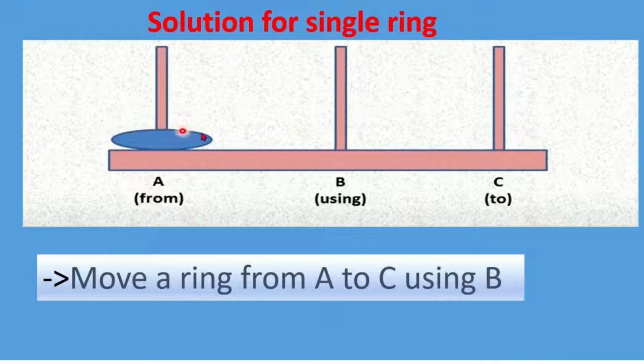If there is only one ring, then the solution is very simple. Move a ring from A to C using B. Though we are not using B because there is only one ring, I am writing it, as that will help me in writing down other procedures.